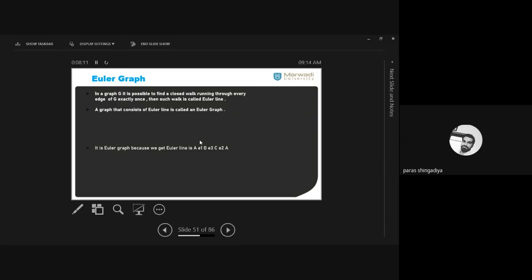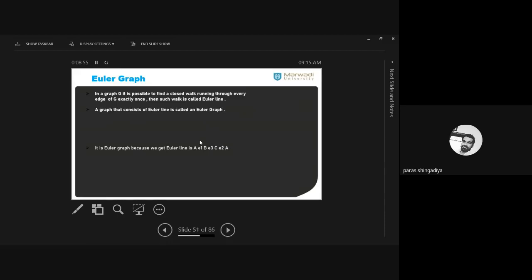Okay, in a graph G, if it is possible to find a closed walk running through every edge of the graph G exactly once, then such a closed walk is called an Euler line, and the graph that contains such an Euler line is called an Euler graph. Okay, you have to start with any vertex. Clear? Fix any one place, and now move on this graph, and the condition is that you have to visit all the edges exactly one time and again reach back to the starting place. You have to cover all the edges and then reach the starting place again. So if it is possible, then it is called an Euler graph. If it is not possible, then it is not an Euler graph.